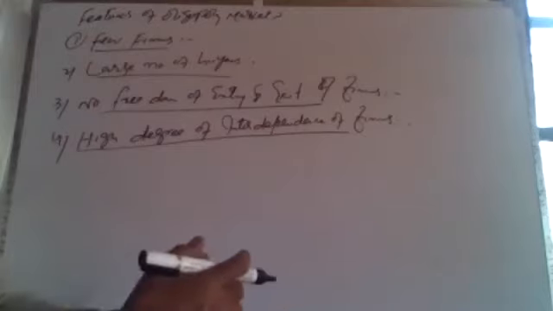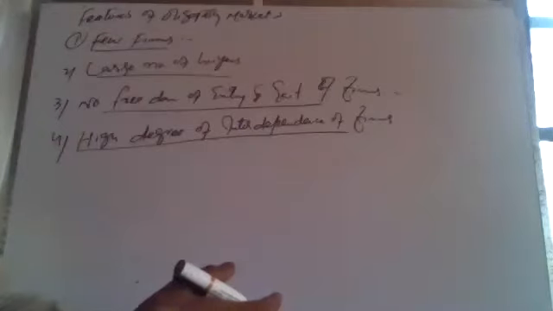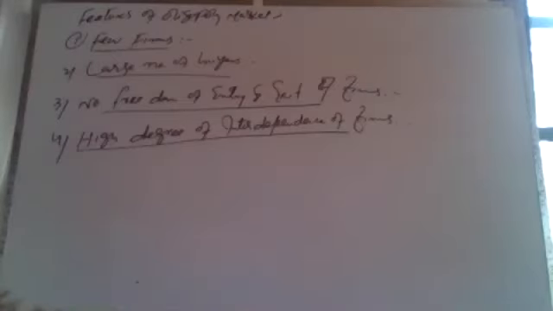They are dependent upon each other regarding price fixation, regarding supply, regarding product, regarding design, regarding quality. So here the firms are interdependent upon each other. There is a high degree of interdependence between the firms.